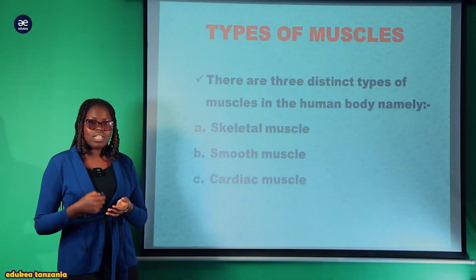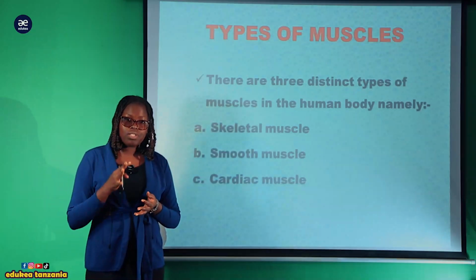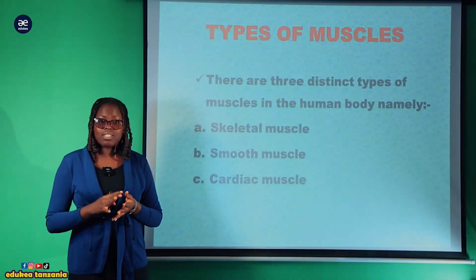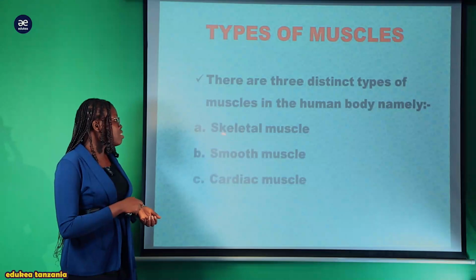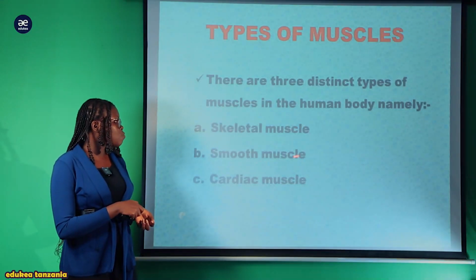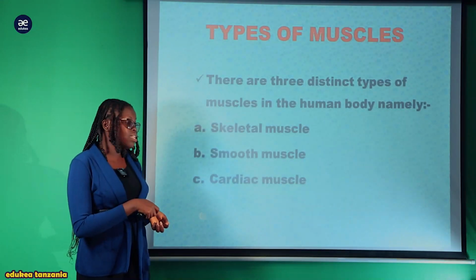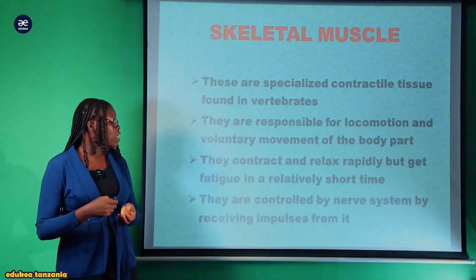Now let us discuss the types of muscle. My lovely Form 3 students, there are three main types of muscle. The first one is skeletal muscle. The second one is smooth muscle, and the last one is cardiac muscle. Now let us look at them one after another.